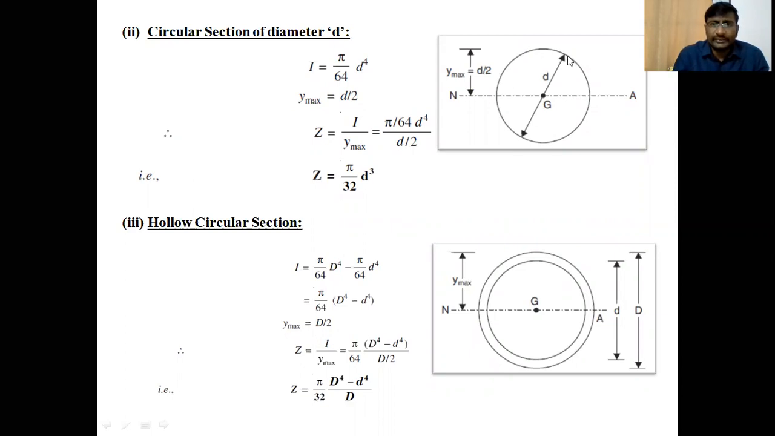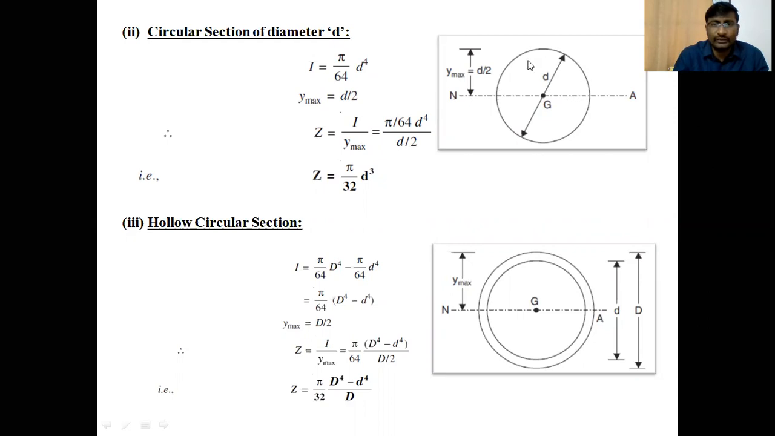This is a circular cross section having the diameter d. The neutral axis is passing through the center of gravity G. Here the y maximum, that is the extreme fiber from the neutral axis, is d by 2. The radius of the circular cross section is d by 2. So I is the moment of inertia about the neutral axis.